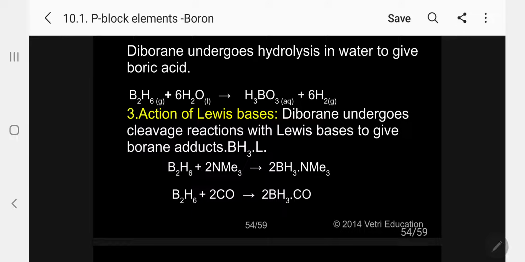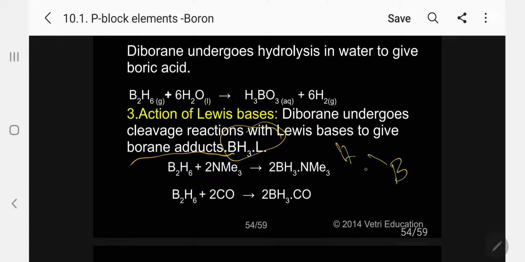The next one, action of Lewis bases. This is a Lewis acid actually. The diborane undergoes cleavage reaction with Lewis bases to give boron adducts, forming BH3L. BH3L. If you go for the structure, you can understand easily.